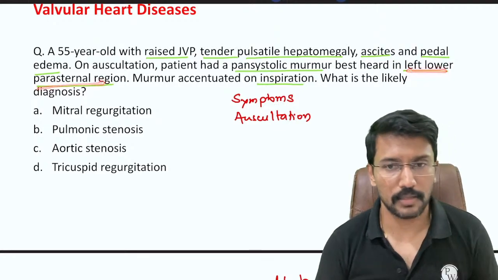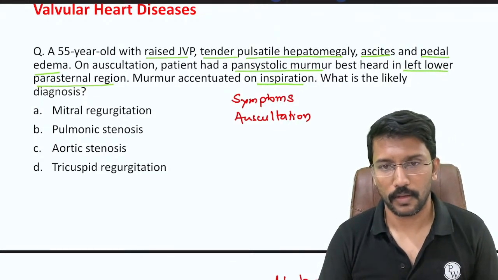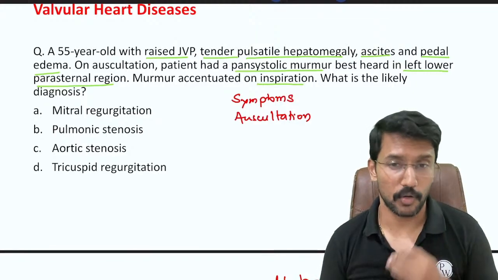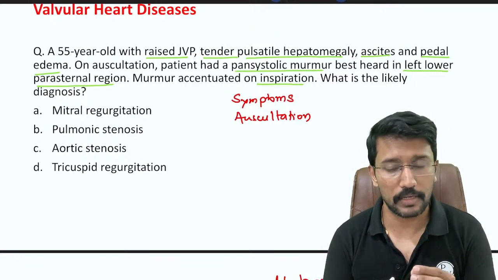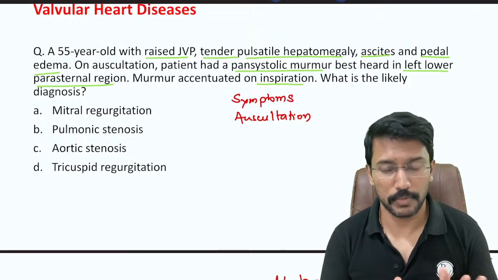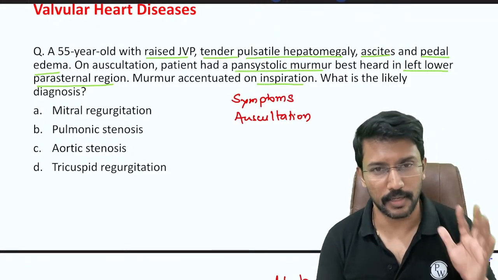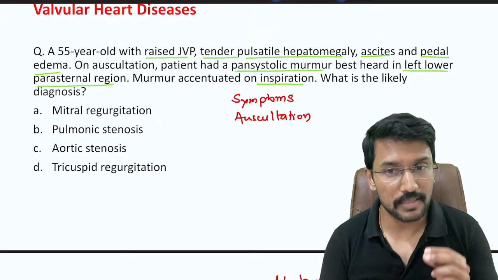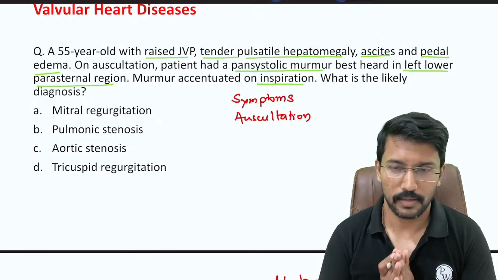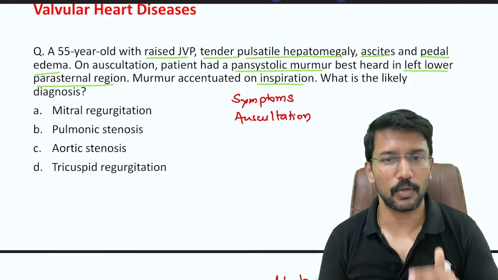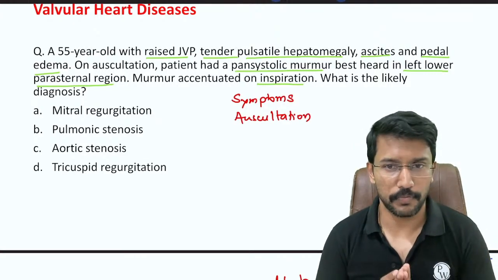Left lower parasternal region. From the symptoms, I understand that the patient has right heart dysfunction, so I'm already suspecting that he may be having a pulmonic valve or tricuspid valve pathology. Now I have heard a murmur, forget about the nature, pansystolic, diastolic. This murmur is best heard in the left lower parasternal region, which is the tricuspid area, right? So that clearly tells me that the pathology has to be in the tricuspid valve, right?